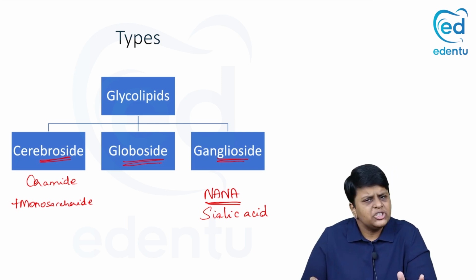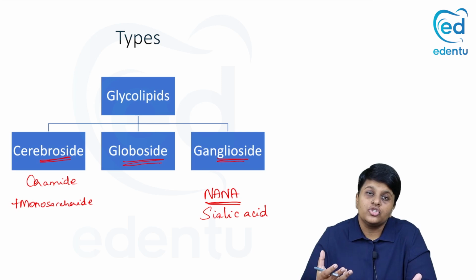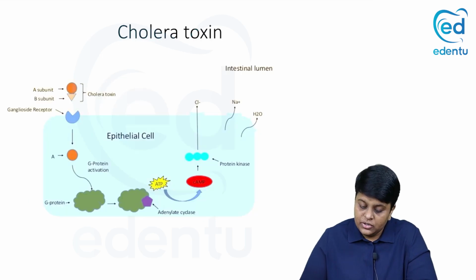Now, why do we read all these glycolipids? There is much clinical relevance with reference to our nervous system. In addition, there is one particular clinical relevance with reference to a bacterial infection, that is cholera. You all would have known the typical rice water stools present in cholera, which is a bacterial infection. So how does that rice water stool or watery diarrhea occur in cholera? It is because of the action of this GM1 ganglioside.